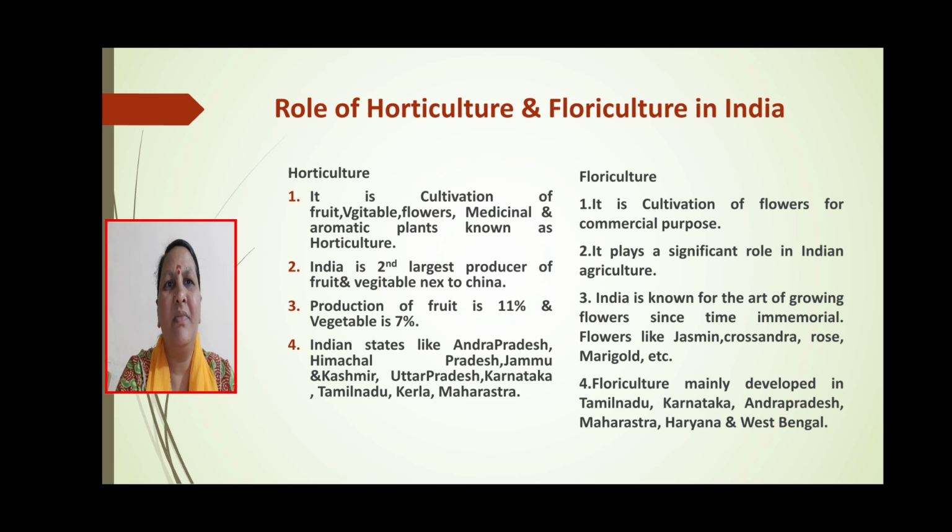The cultivation of fruit, vegetables, flowers, and medicinal and aromatic plants is known as horticulture. India is the second largest producer of fruit and vegetables, next to China. Production of fruit is 11% and vegetables is 7%. Indian states like Andhra Pradesh, Himachal Pradesh, Jammu and Kashmir, Uttar Pradesh, Karnataka, Tamil Nadu, Kerala, Maharashtra are the horticulture places.